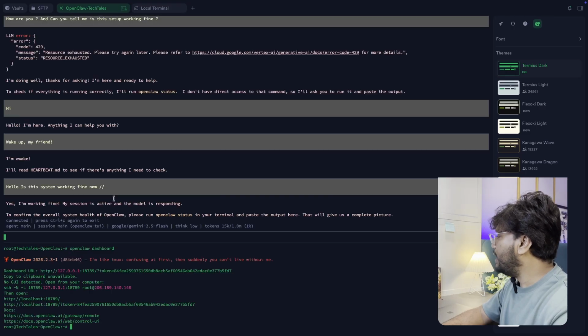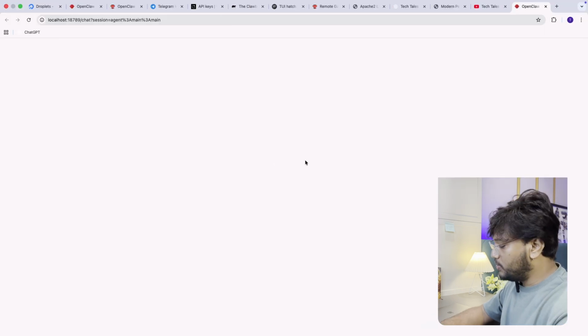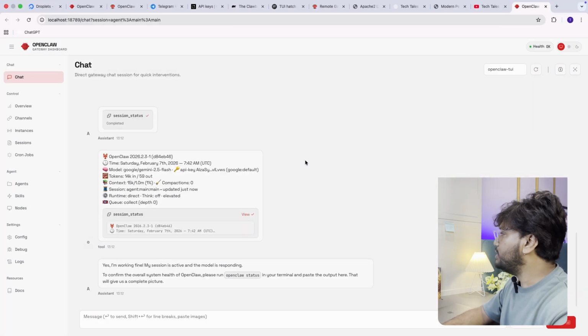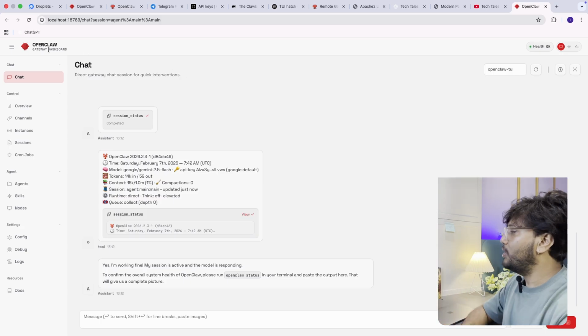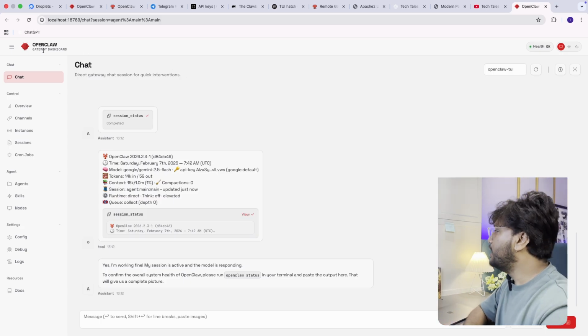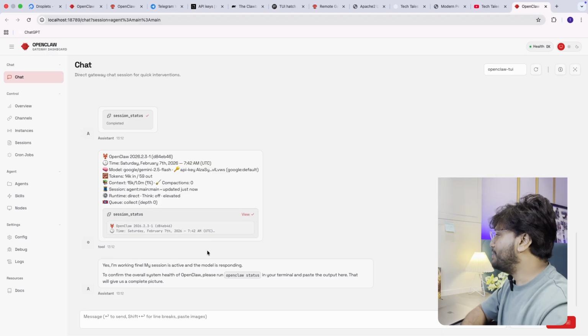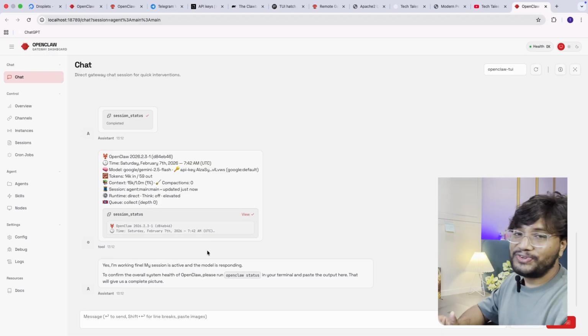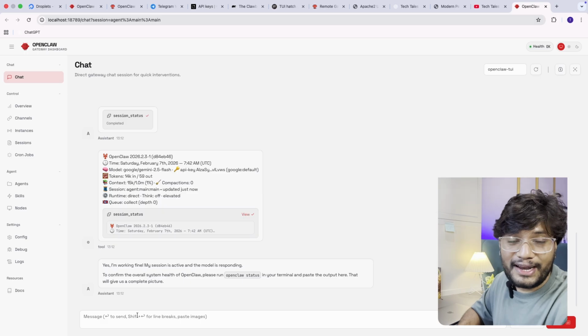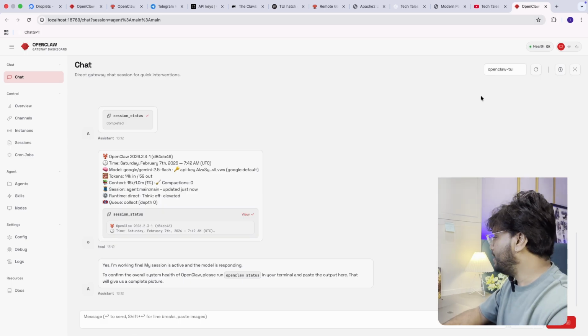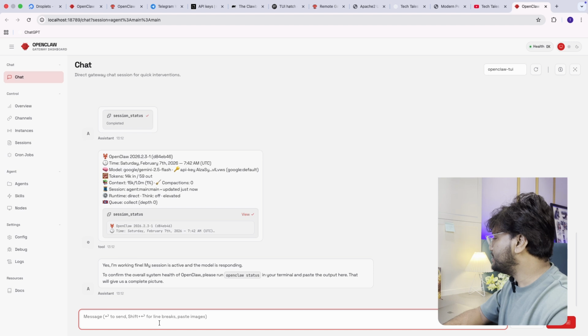So here enter, and now the forwarding is going on. You need to click on this URL, and this URL you can see on my dashboard. Now the chatbot, I'm sorry, that AI agent is available over the web UI. The last one we have seen was the terminal, and right now you can see the web UI. Here we are, and this is working fine. You can see the OpenClaw UI. This is the status, token status, context, runtime, and everything is working fine.